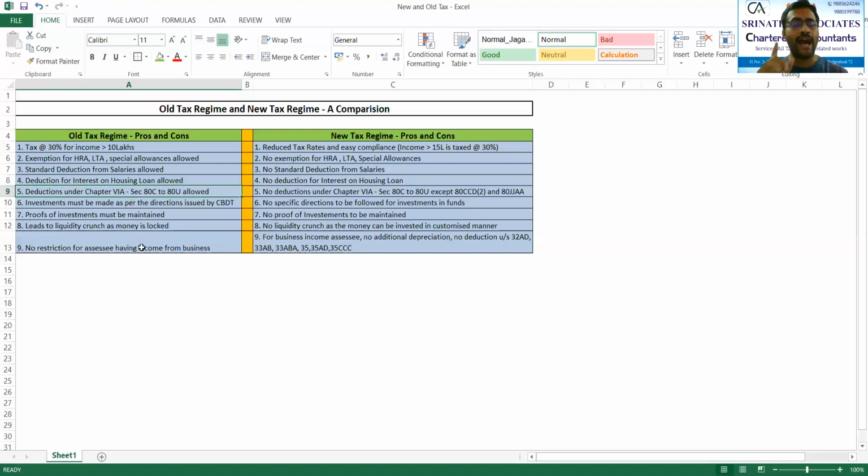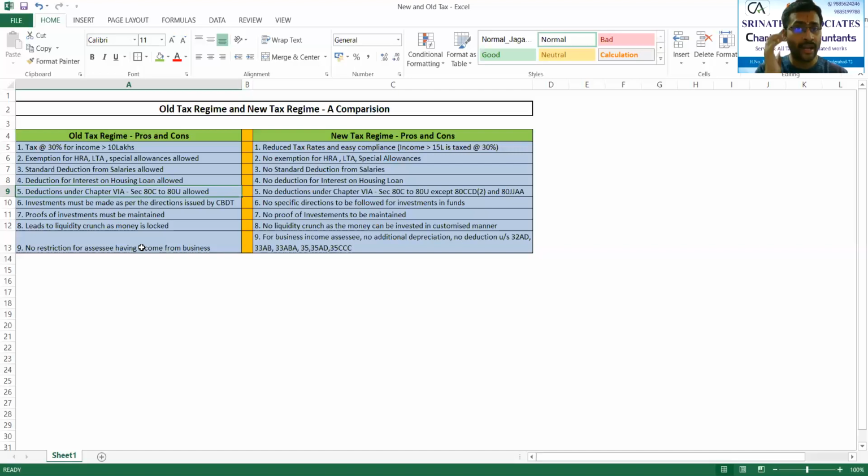Then coming to the fifth, another important point which every salaried employee will have. Not that other self-employed people will not have. It's not like that. The main focus is basically on salaried people. That is the reason I'm telling you. Of course, this point of difference is not available whether you are a salaried person or a self-employed. What is the difference? Deductions under section 80C to 80U, which were actually talking about LIC premium. Yes, many of us would have paid LICs and we would have claimed it as a deduction.